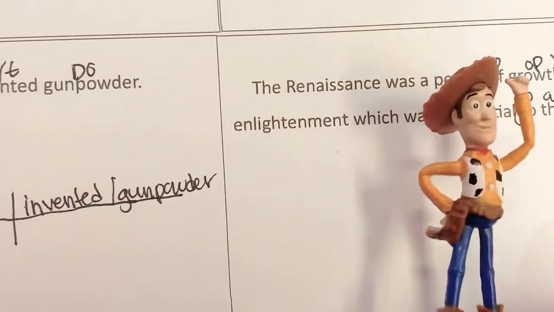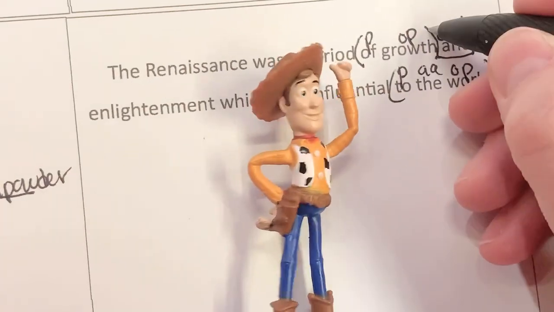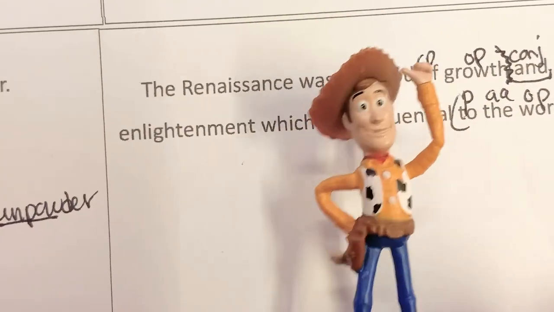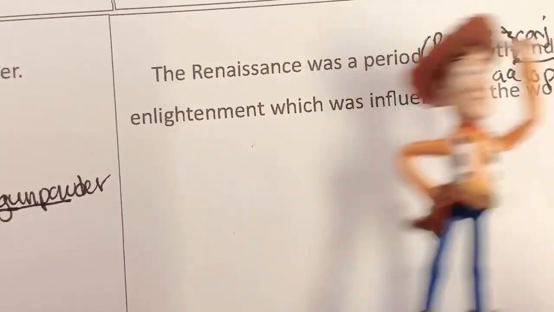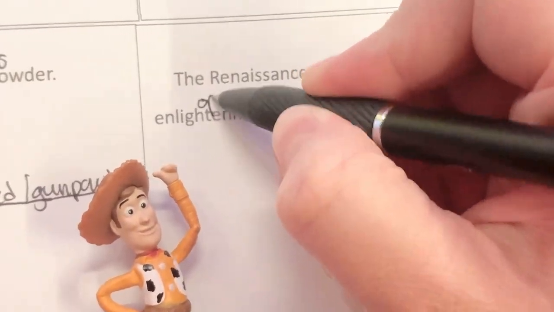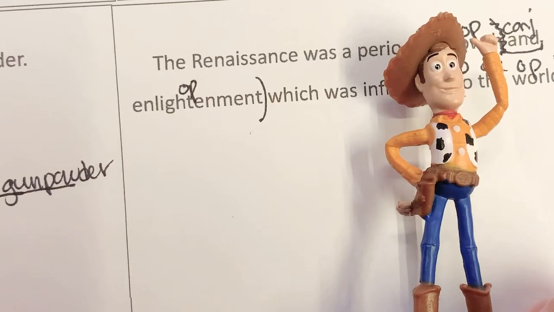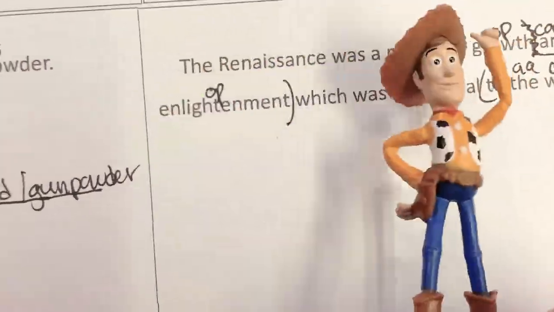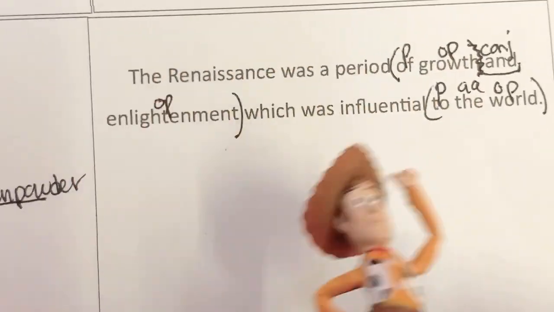Oh, actually, I tricked myself here. This one is not the complete object of the preposition: of growth and enlightenment. So we have a compound object of the preposition, which means there's two of them. Now we know that this and is only joining two words together, growth and enlightenment. It's not joining clauses or phrases, just two words, because they're both the object of the preposition.